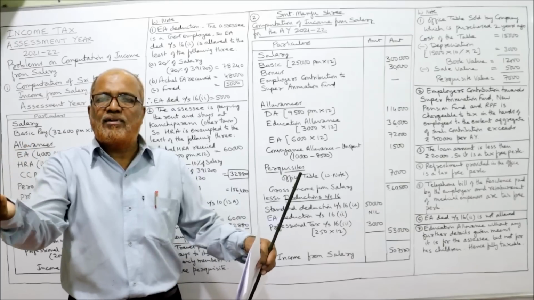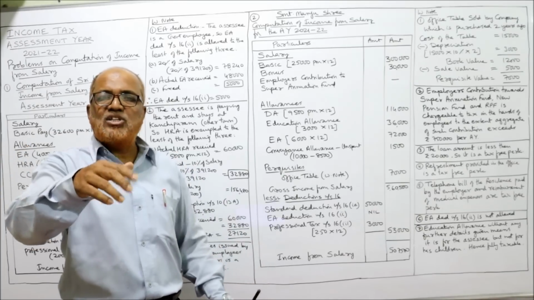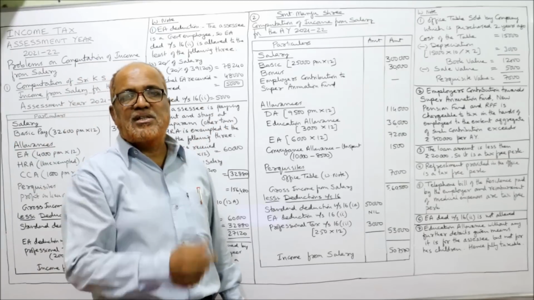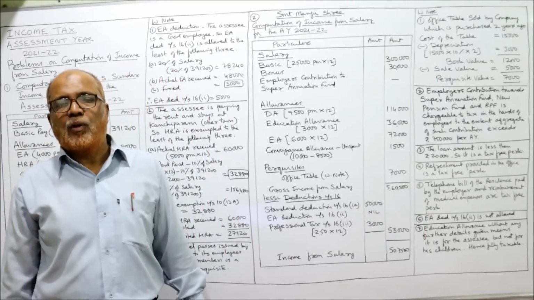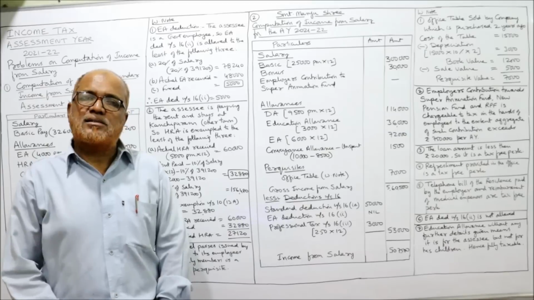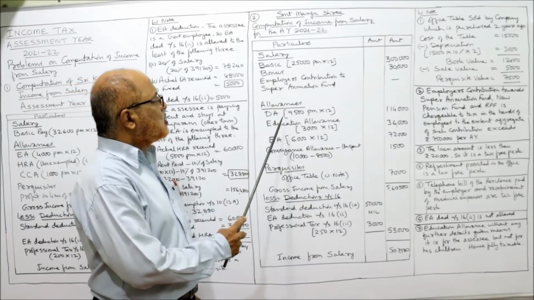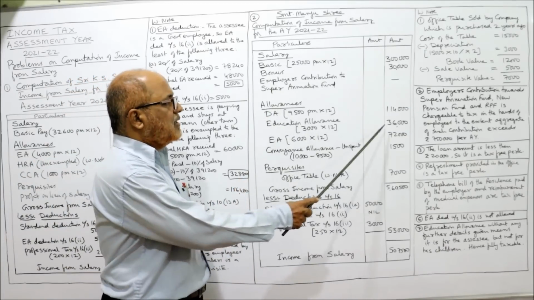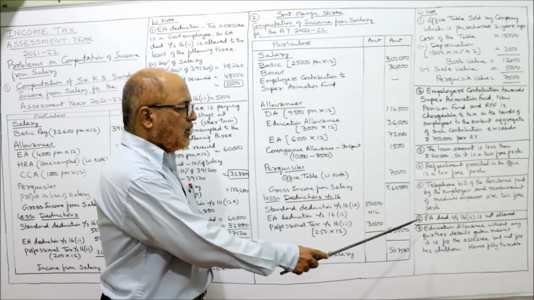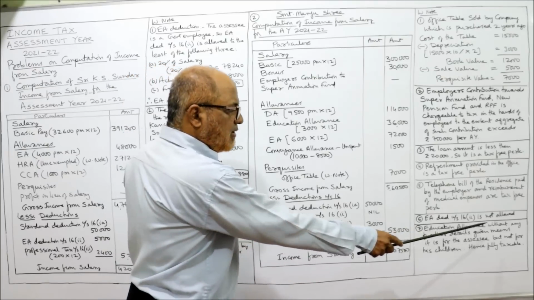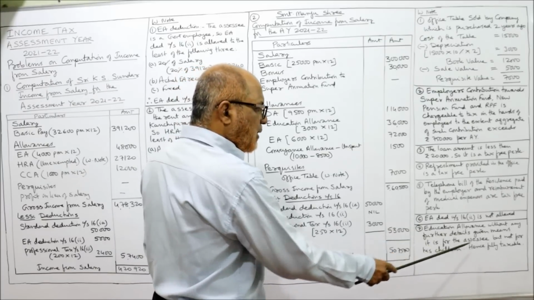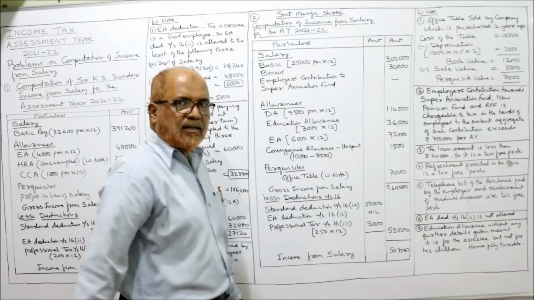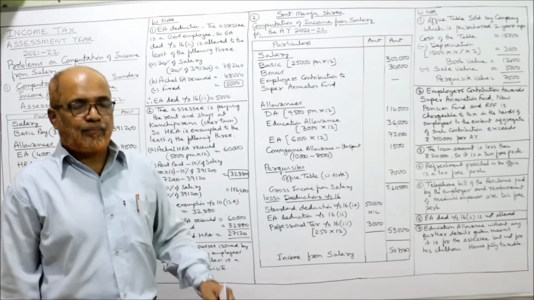For whom education allowance? Not given. If it is given as children education allowance, then provision is there. Some amount is exempted. But children is not mentioned. Only education allowance, fully taxed. So here I have taken education allowance, 3,000 per month into 12, 36,000. In working note, you can write: education allowance without any further details given means it is for the self, but not for his children, hence fully taxed. In working note, you should write this down.